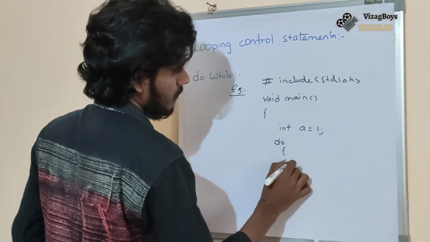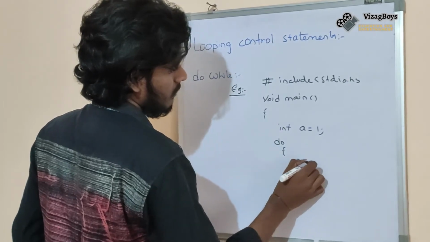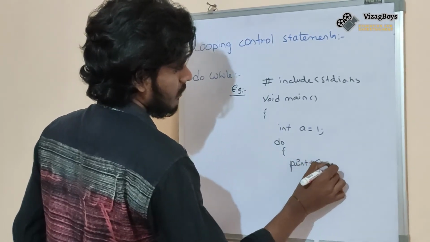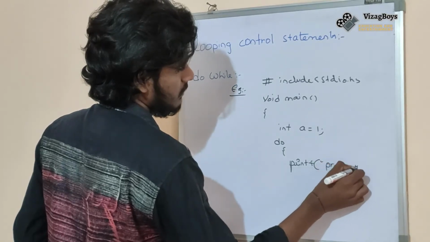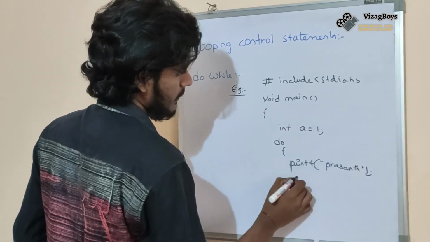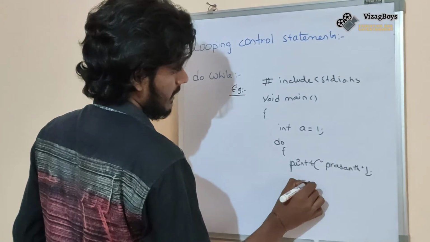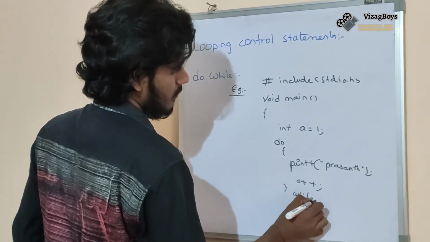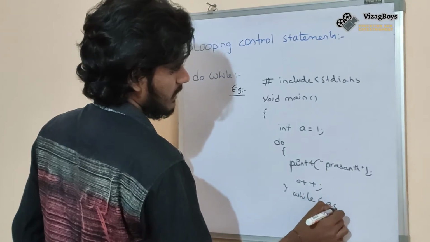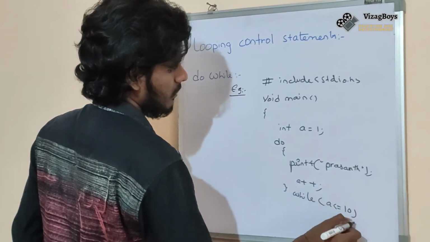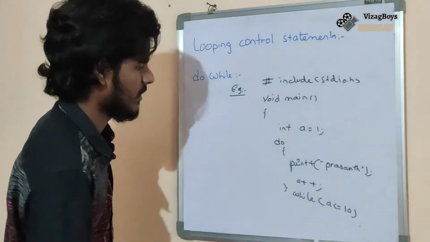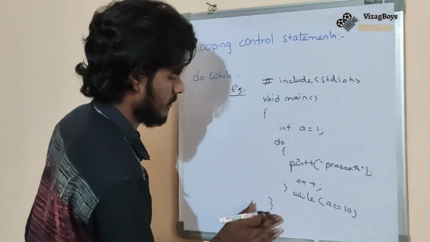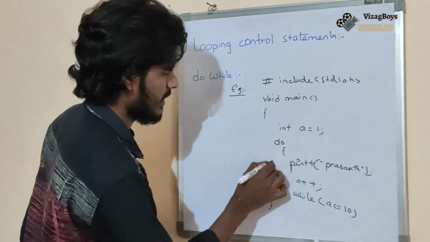Do, printf Prashant, a plus plus, while a less than or equal to 10. So friends, end of the main, end of the do while.